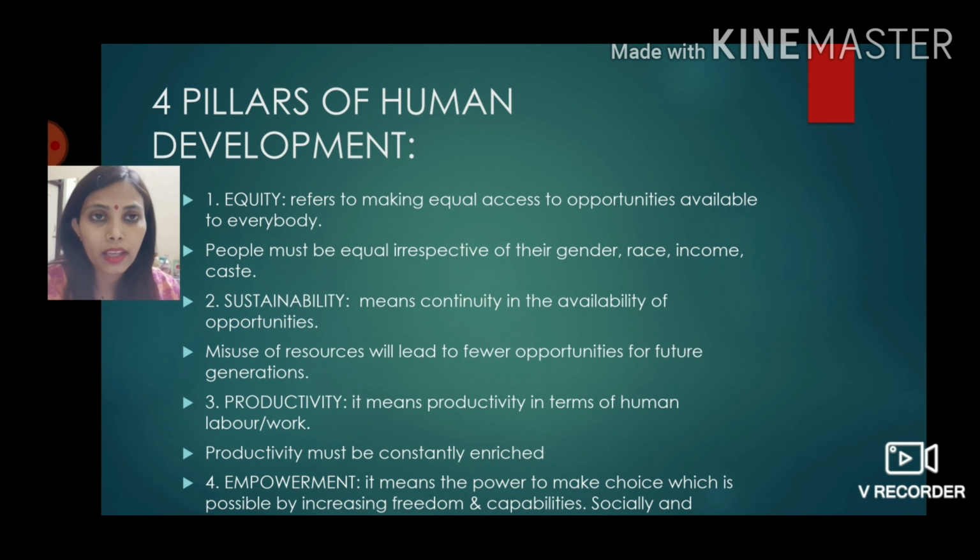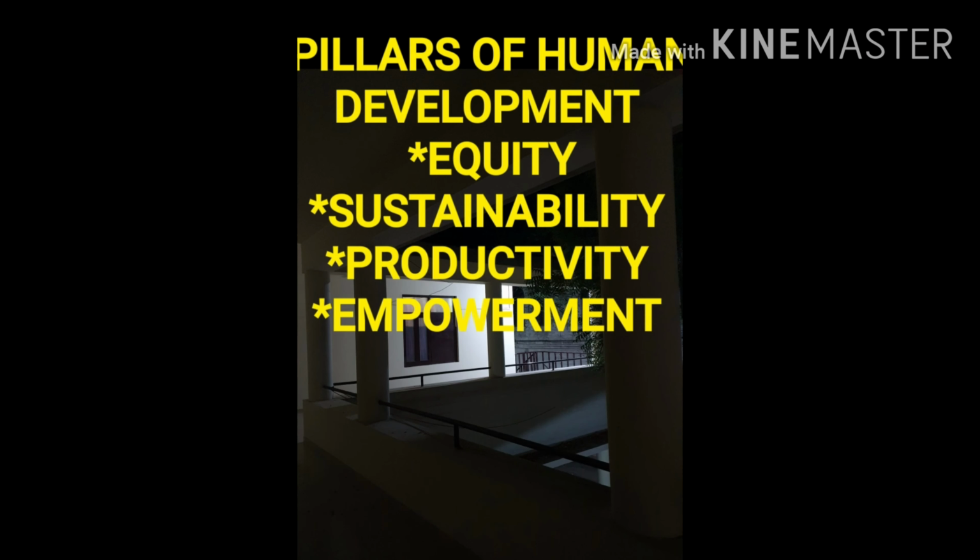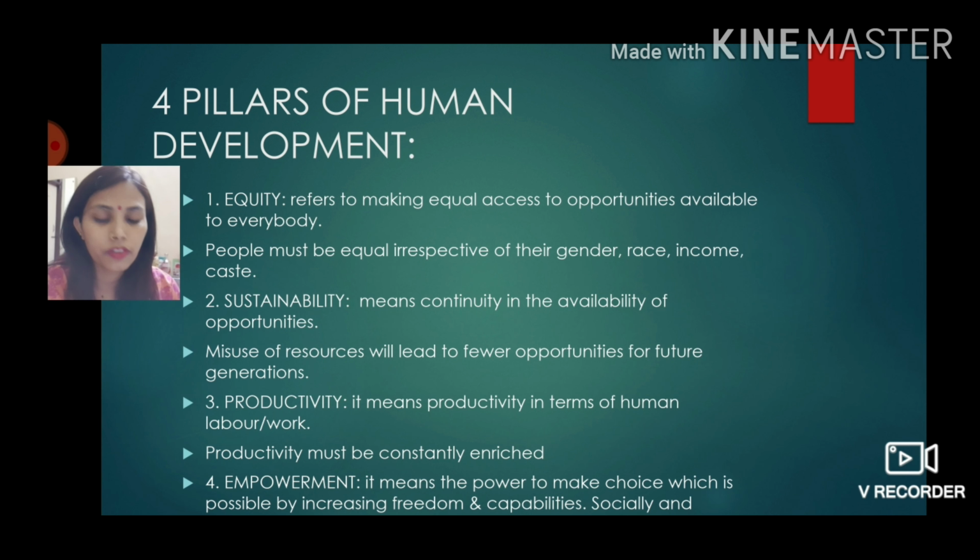Now there are 4 main pillars of human development. First is equity, sustainability, productivity, empowerment. These are the 4 pillars of human development. Equity means equal access to opportunities available to everybody.